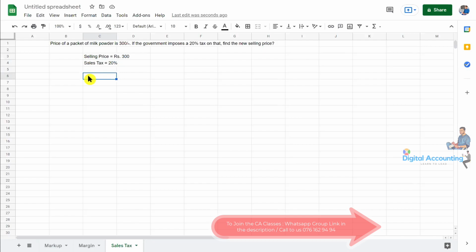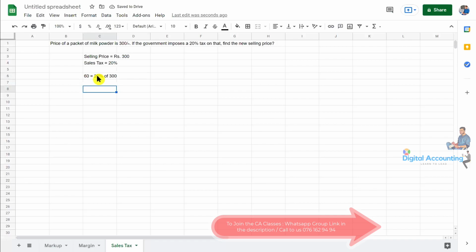Simply, what does a 20% increase mean, my dears? If we have 300 rupees and it is increasing by 20%, just calculate 20% of 300. 30 is 10%, so 60 is equal to 20% of 300.